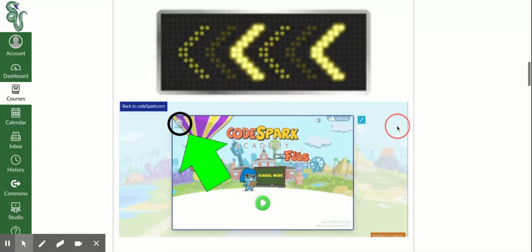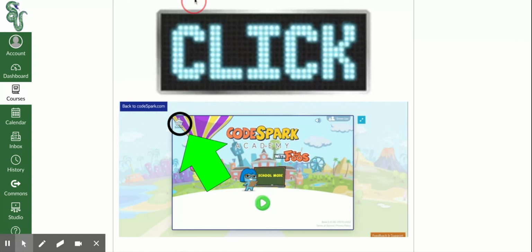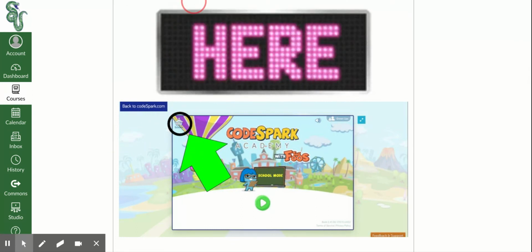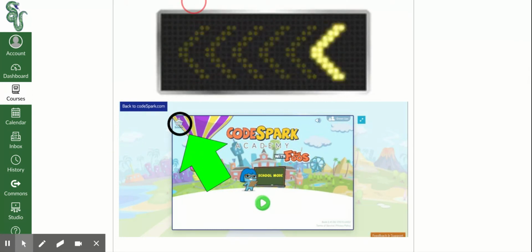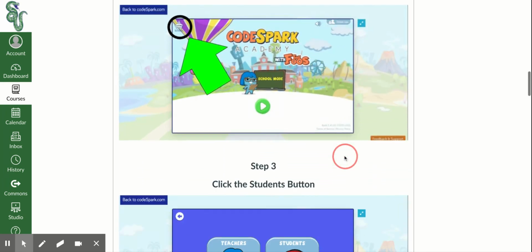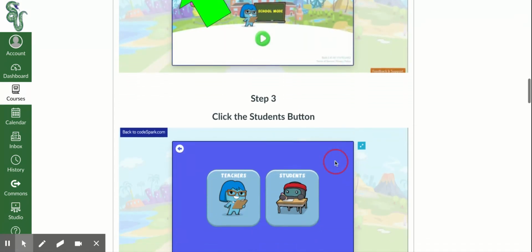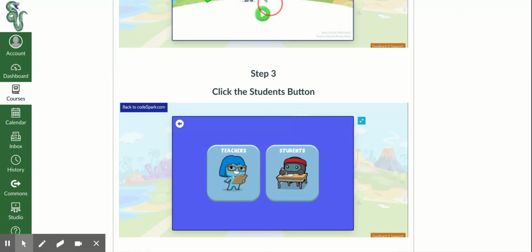As we go through here, the first thing we want to do is click on the schools button. So it loads here. I'm waiting for it to load. And then once we click that, we want to click on the students button, because you're all students here. I'm still waiting for this one to load. All right. Still, computers, they got upset at me because I said they weren't smart. Why do I always do that? But it's true. We are the smart ones. So we need to program these computers to do exactly what we want them to do.